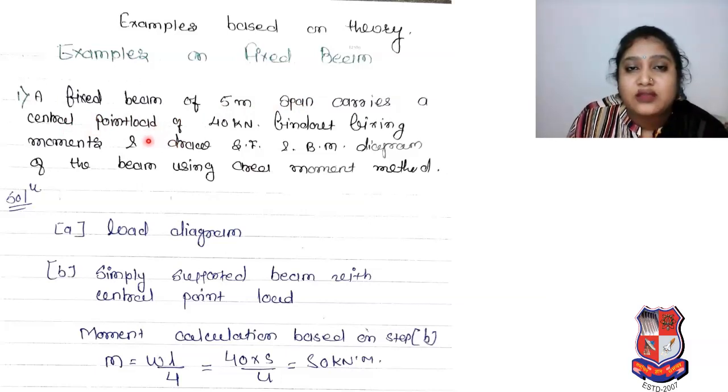Why? Because it is a fixed beam of 5 meter span carrying a central point load. Fixed beam, but central point load, so your moment will be W into L by 4. Your W is given as 40, length is given as 5, divided by 4. So your moment will be 50 kilonewton into meter.